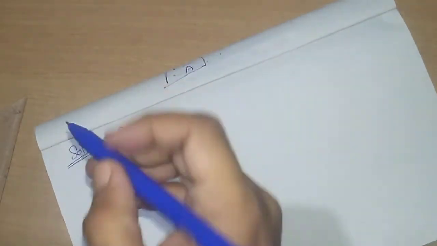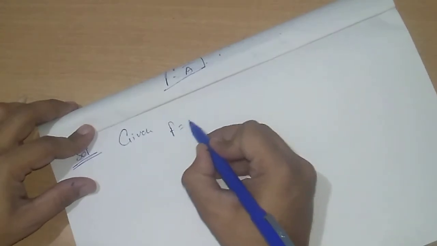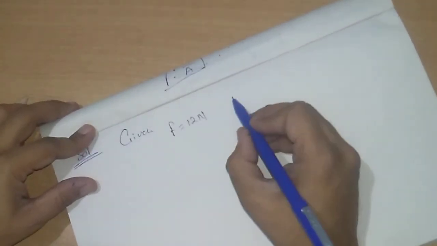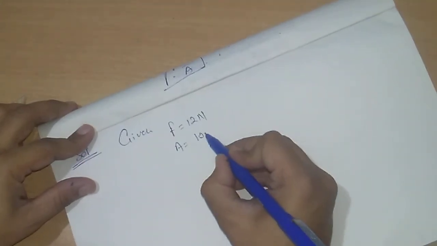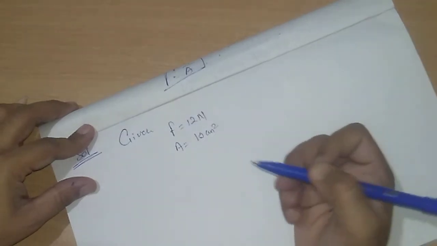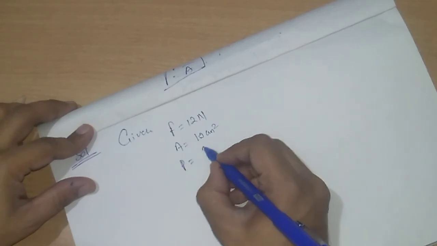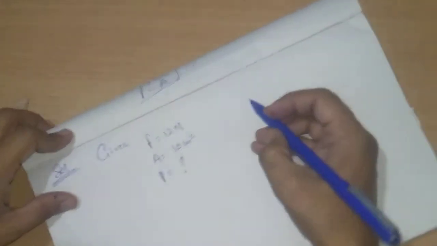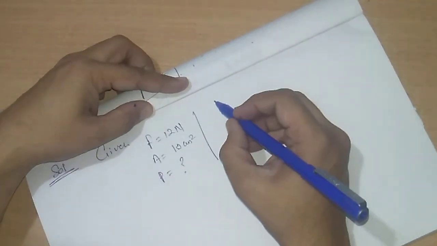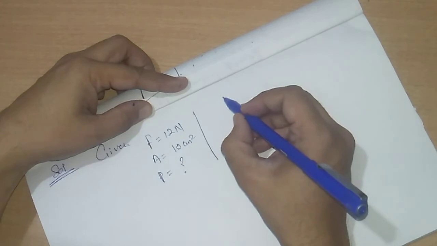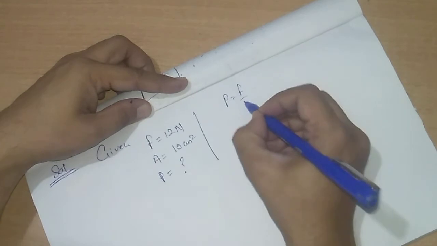Okay, so first of all, what they have given is: if a girl applies a force of 12 Newton on an area of 10 centimeter square, then what will be the pressure produced by her? Okay, so this is what is given to us, and we are very familiar with it. What is the formula we have learned? That is pressure equals force upon area.